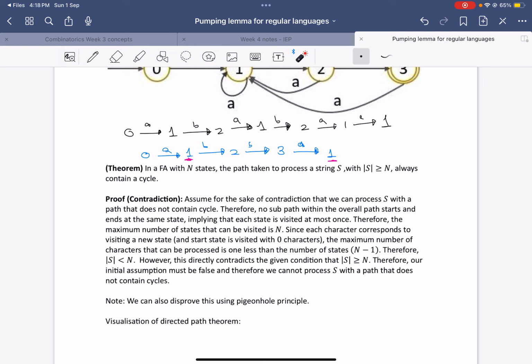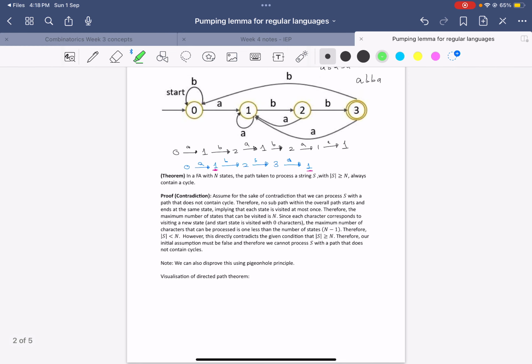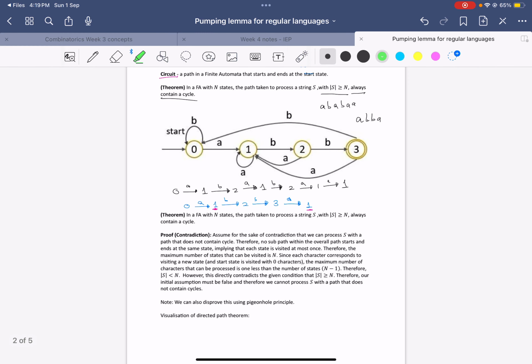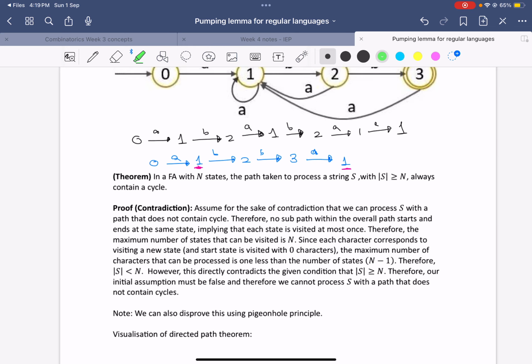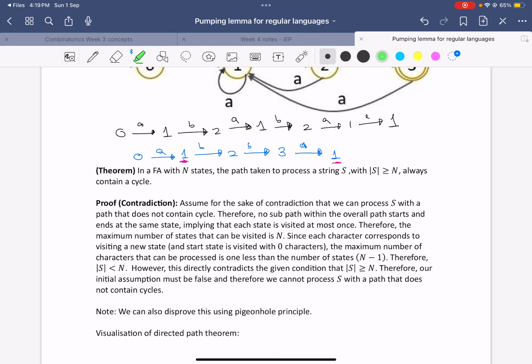So I'm going to use the opposite. If a circuit occurs when there's a repeated state, I'm going to assume that we can process S with a path that does not contain a cycle, right?